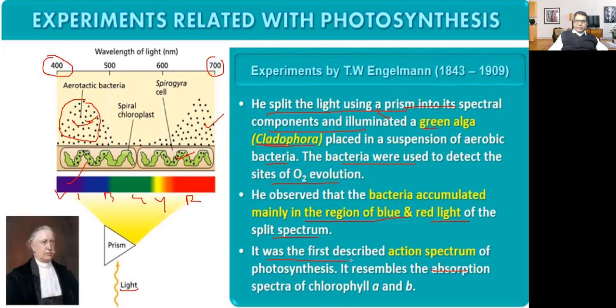It was the first described action spectrum of photosynthesis. It resembled the absorption spectrum of chlorophyll a and b. So what he said is that the maximum photosynthesis takes place in the blue and red region. More oxygen is released. So if more oxygen is released, it means more photosynthesis takes place in what? Blue and red color of the visible spectrum.